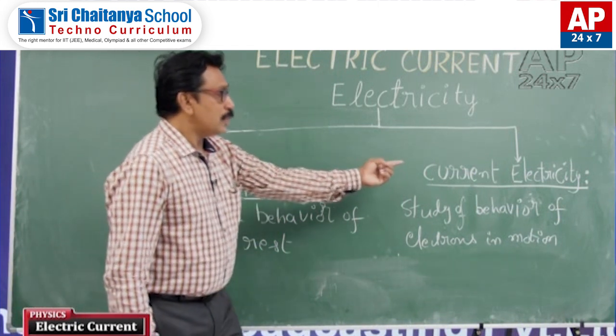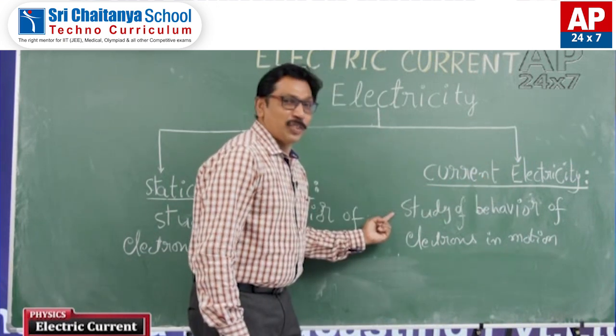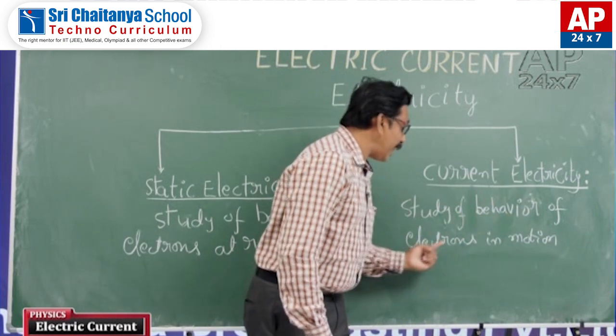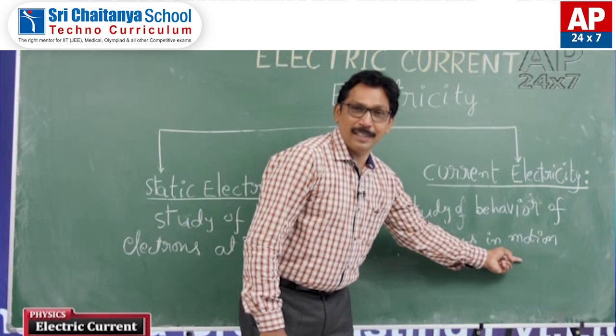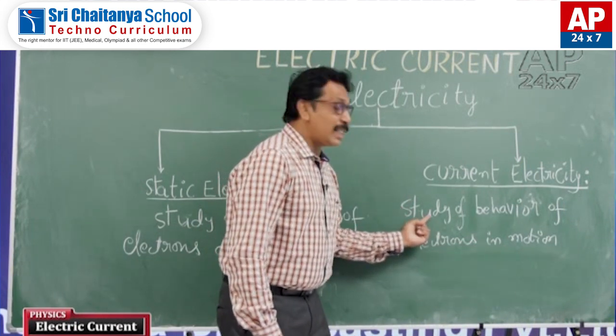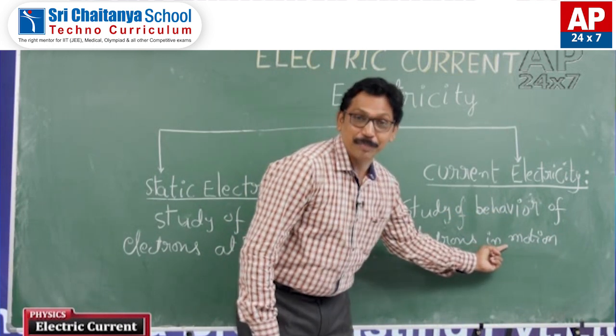Let us go to the immediate next one, current electricity. The branch of physics which deals with the study of behavior of electrons in motion.